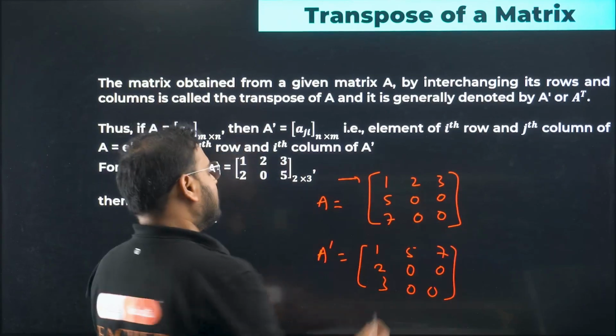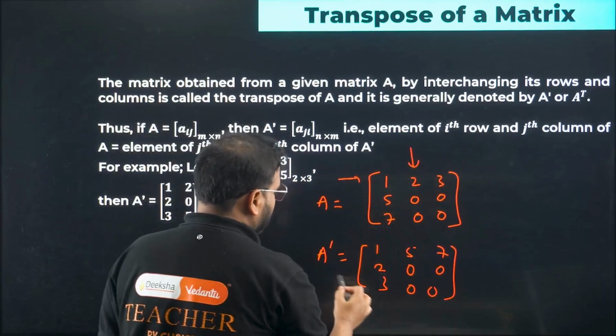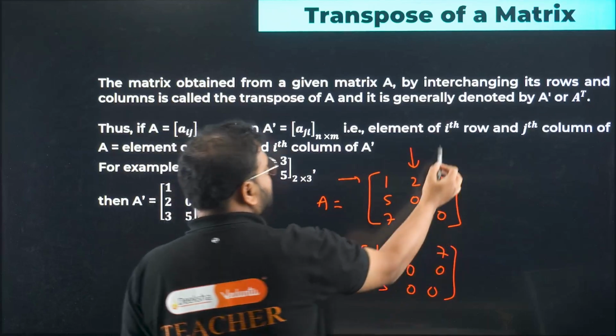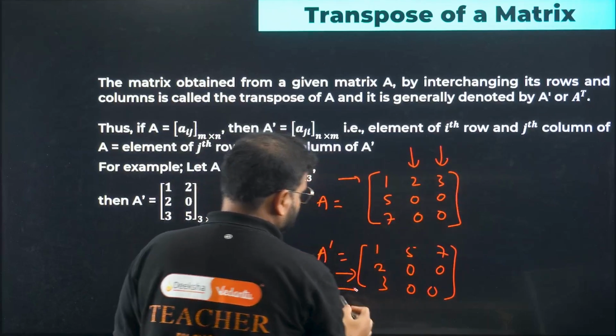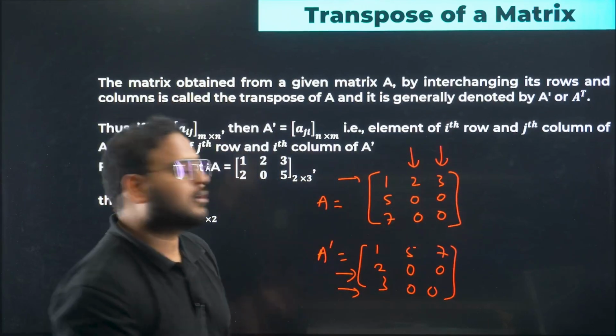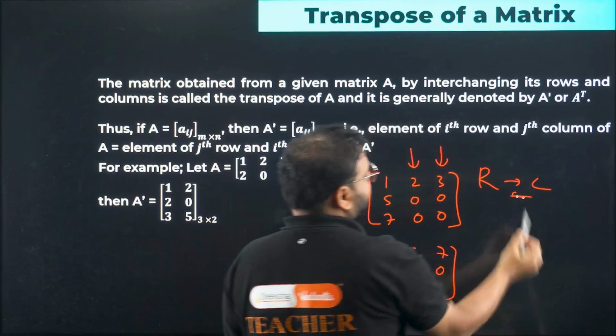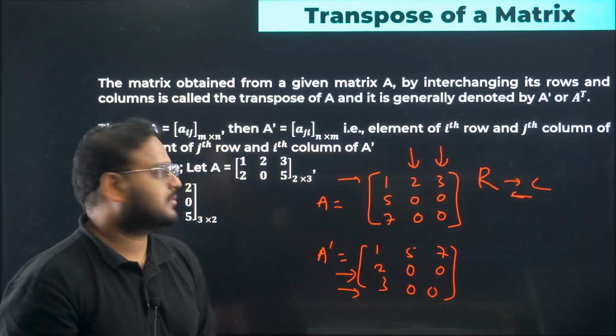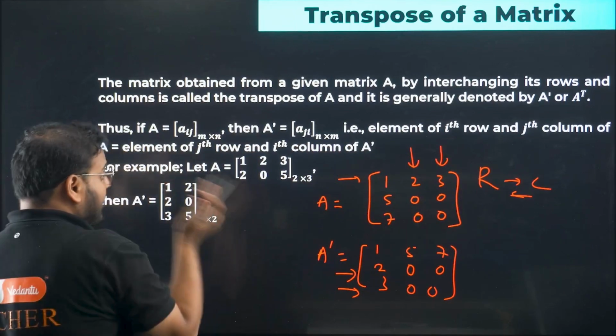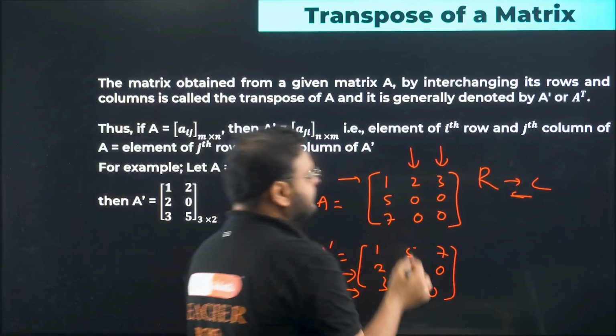Check this out. The row was 2, 0, 0, it became column 2, 0, 0. The row was 3, 0, 0, it became column 3, 0, 0. So the row becomes column. In transpose, the row and column interchange each other. Okay? Please check. And not only that, in this case we had a square matrix, right?